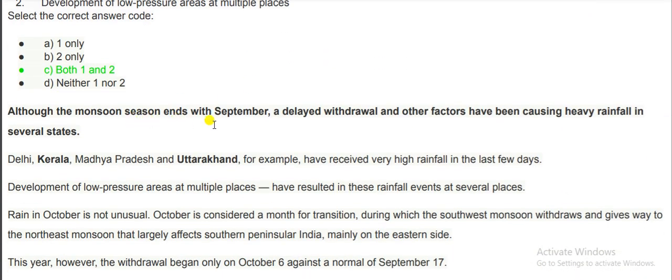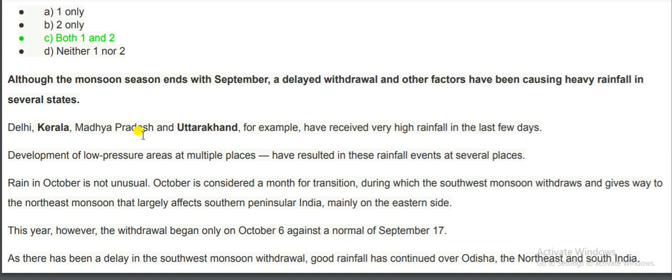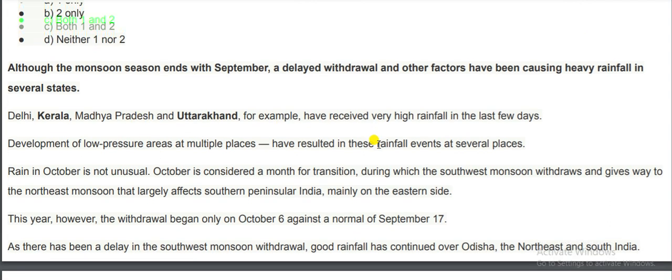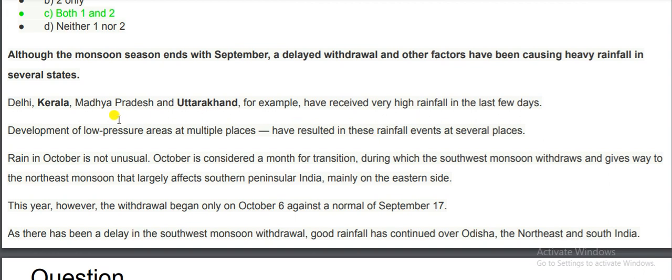Although the monsoon season ends with September, a delayed withdrawal and other factors have been causing heavy rainfall in several states. Delhi, Kerala, Madhya Pradesh and Uttarakhand, for example, have received very high rainfall in the last few days. Development of low pressure areas at multiple places has resulted in these rainfall events. Rain in October is not unusual.